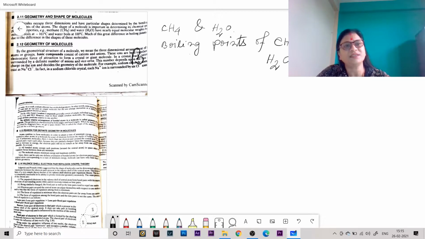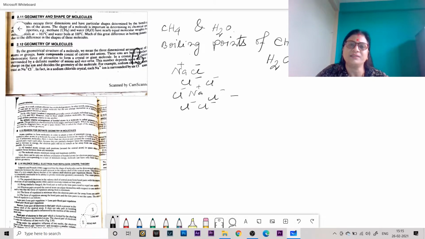By geometrical structure of a molecule, we actually mean the three-dimensional arrangement of bonding atoms around the central atom. For example, in case of ionic compounds like NaCl, each sodium ion is surrounded by 6 chloride ions, or vice versa. That means each chloride ion is also surrounded by 6 sodium ions.